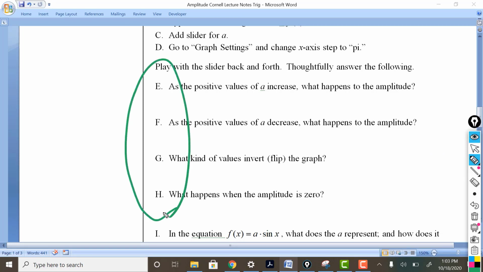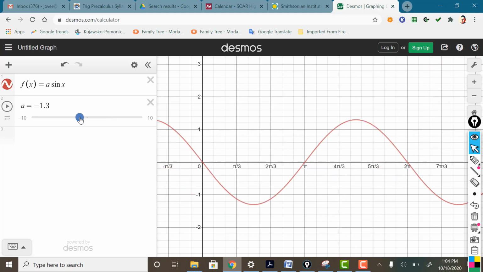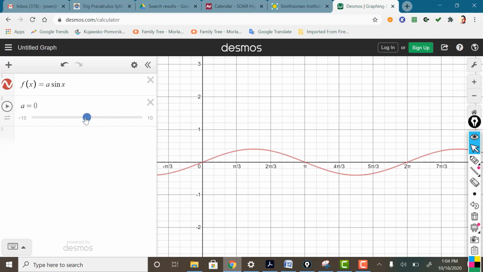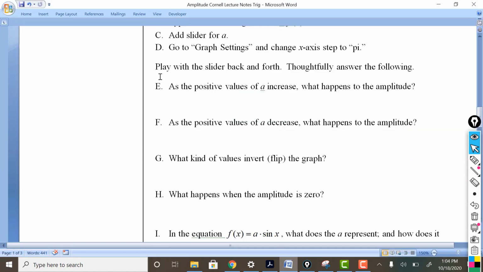I really want to focus and have faith in you that you'll be able to understand what's going on through self-discovery for E, F, G, and H. I will definitely talk about I with you. What I'm asking you to do is play with this slider. Notice how if this is 1, it's 1 up here, -1 down here. Look at the max, look at the min. Play with the slider, see what happens. Look at the shape of the graph. Over here, we had a max right here, and then all of a sudden when I do that, it becomes a min. Interesting. So take a moment to answer E, F, G, and H.